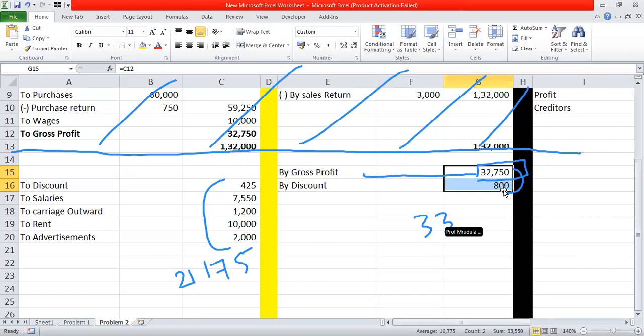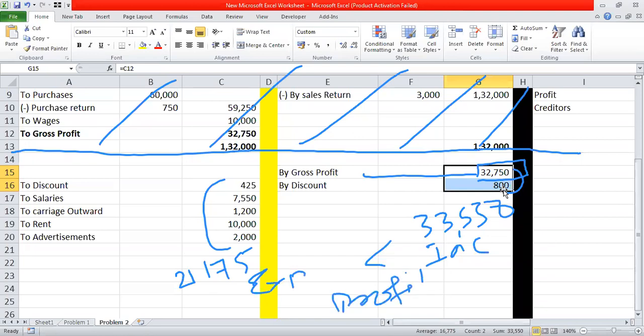33,550. It means again income is greater than the expenditure, amounting to the profit. It means the total of credit side is greater than the total of debit side. Clear?